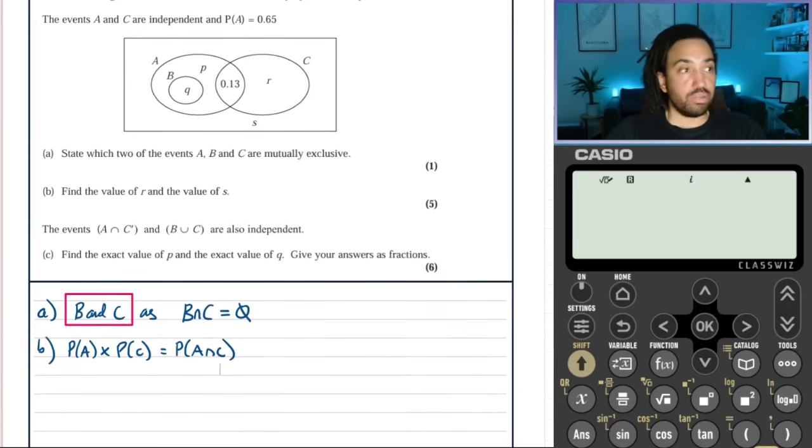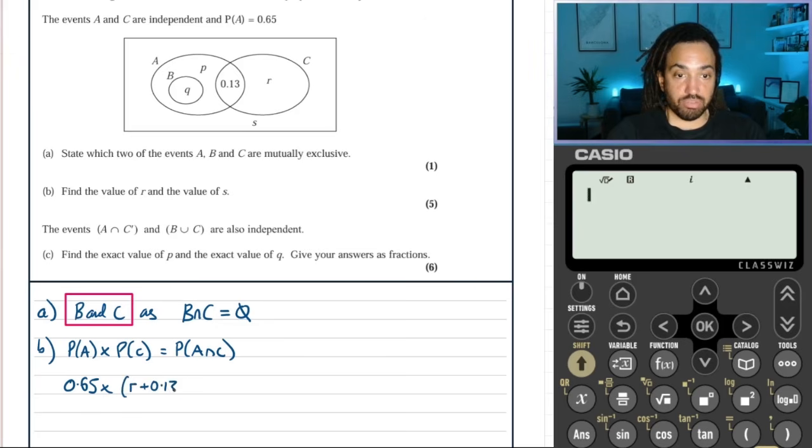Okay, so we know the probability of A, so we can put that in. That's 0.65. The probability of C is R plus 0.13, because that's all of the things that are inside the circle of C. And that's equal to the intersection of A and C, where A and C overlap, which is this guy here, which is 0.13.